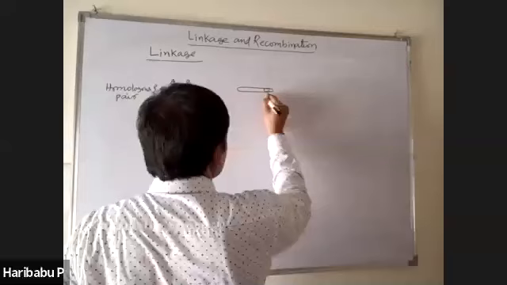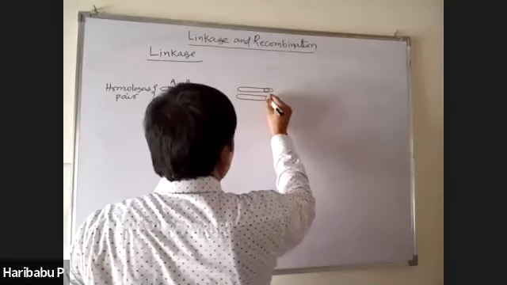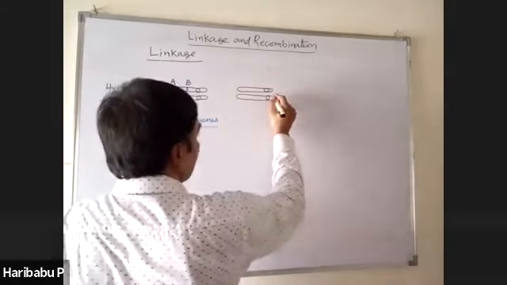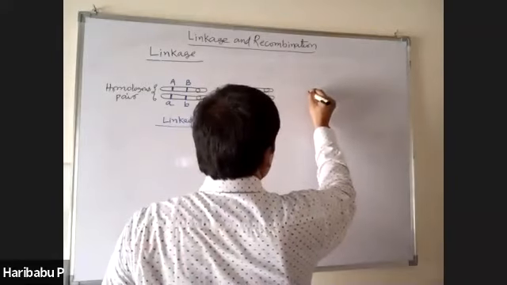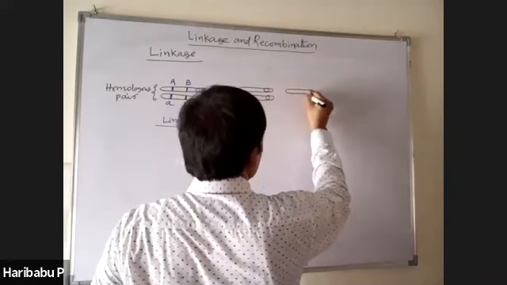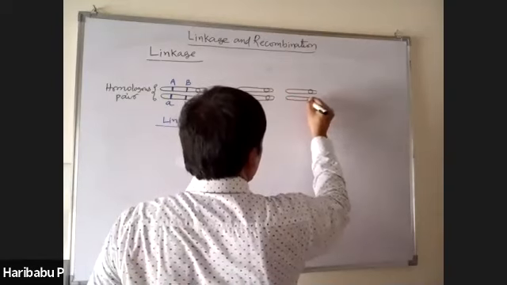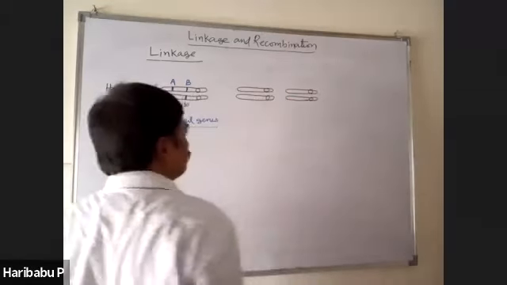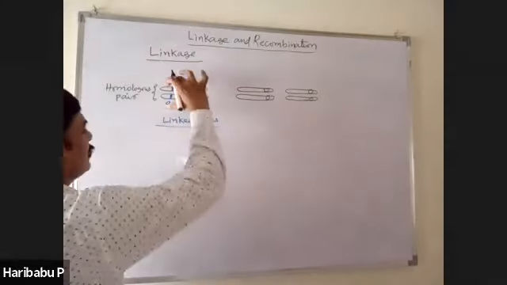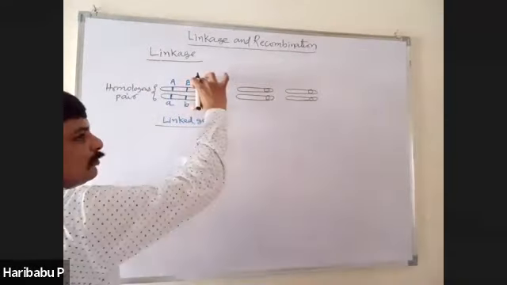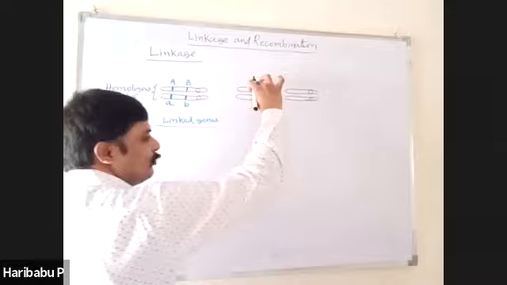This is one homologous pair. Okay. Similarly, this is another homologous pair, right? Like that. This is one homologous pair of chromosomes. This is another homologous pair.